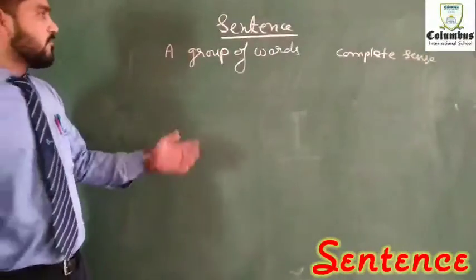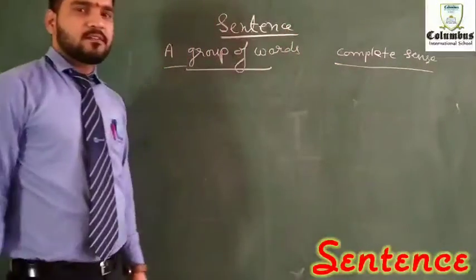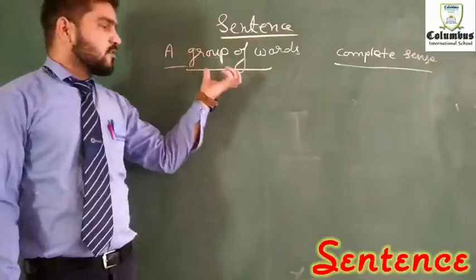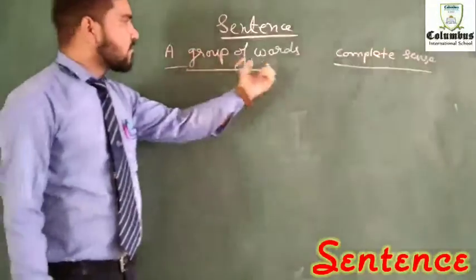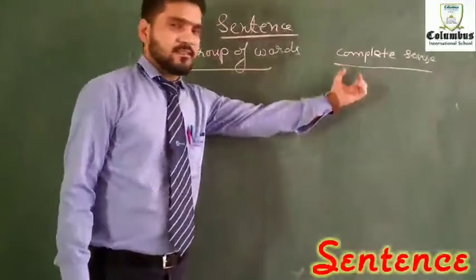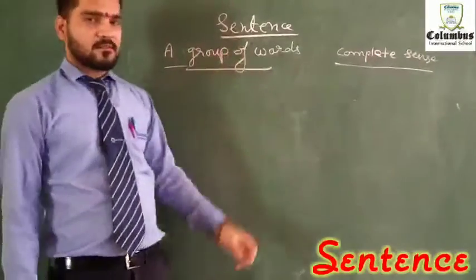Now you can understand very well. From these two phrases, you can create the definition of a sentence. A group of words with a complete sense is considered to be a sentence.